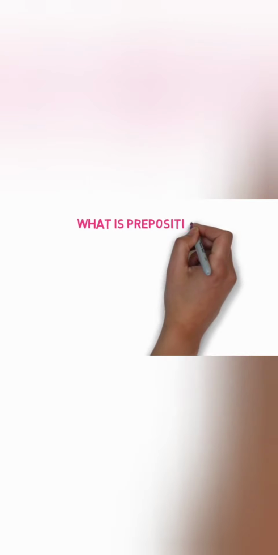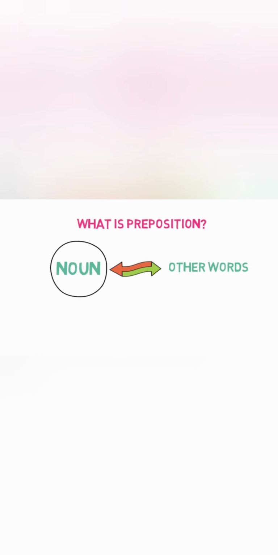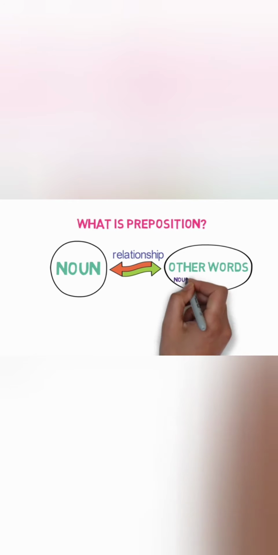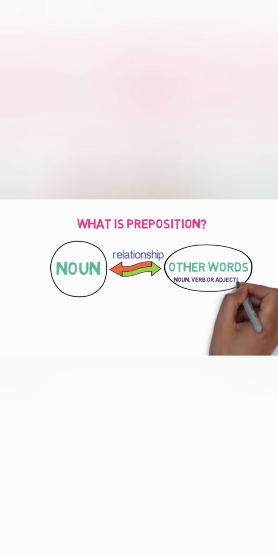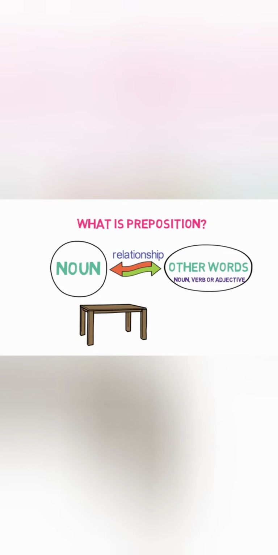What is a preposition? A preposition is a word that is used to link a noun or pronoun with other words in the sentence. Link here means they provide a relationship between the noun and other words in any sentence and thus make the sentence complete. These other words may be noun, verb or adjective. Let's understand them with an example.